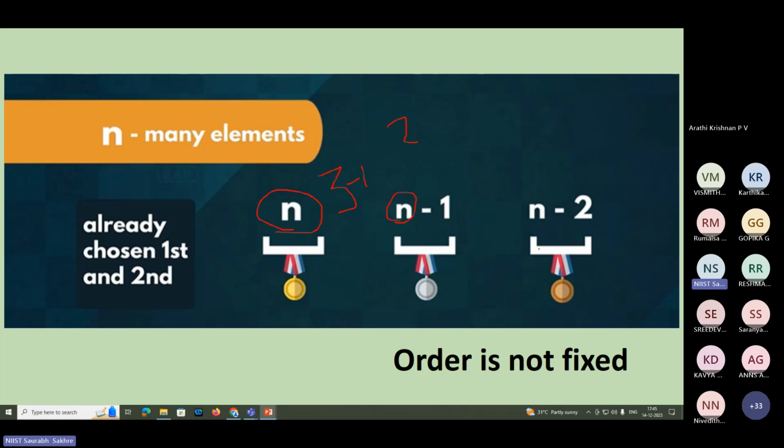And if you go subsequently, it will be n minus 2. Right? First, you have chosen one. Then there will be n minus 1. Then there will be n minus 2. And there are n many elements in that. And here order was not fixed. This you keep in mind in permutation. Order was not fixed. It is your choice or it is the statistician's choice to keep anyone on the first, then second, third he can change. Then he can keep the second one on the first and the other second, third he can change.